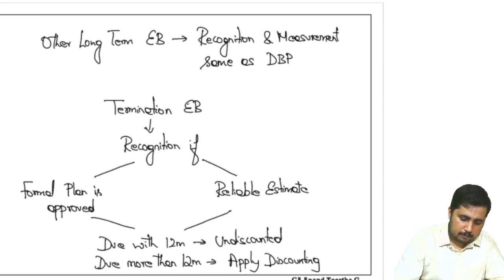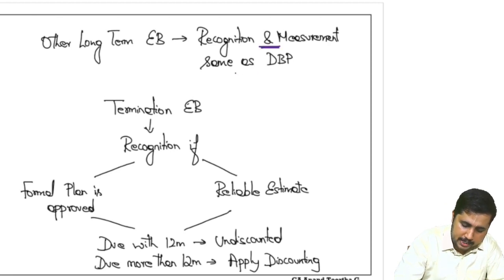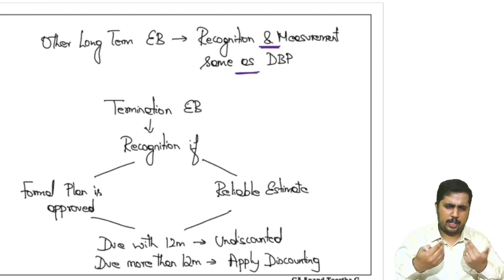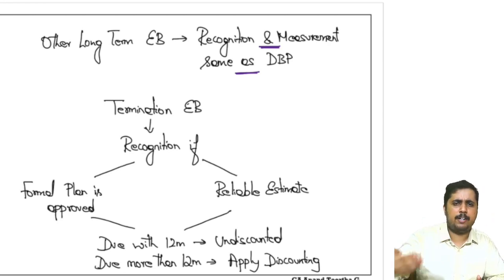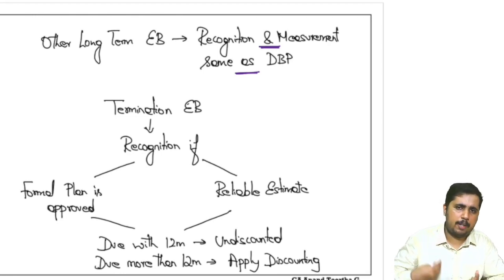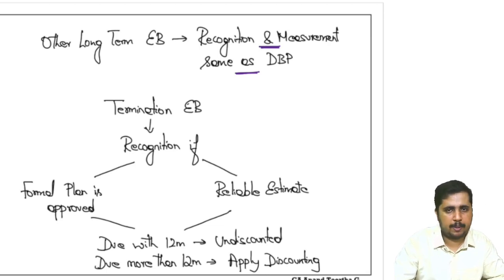Okay, other long term employee benefit, recognition and measurement is same as defined benefit plan, no changes. What is covered? First of all, the payment will be made after 12 months or spread over after 12 months. So because of this, it will not be called short term, it will be long term, and accordingly the measurement and everything will be done according to DBP.